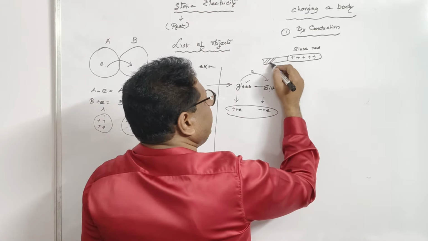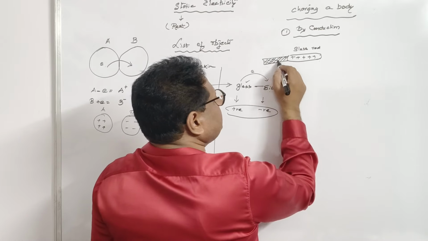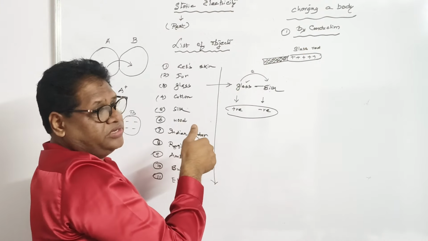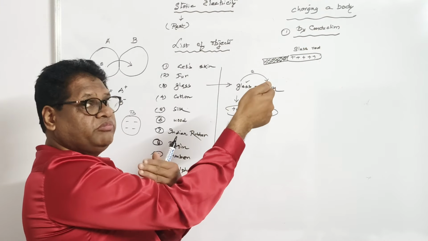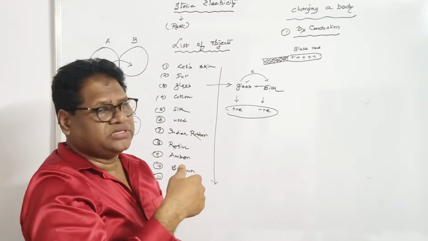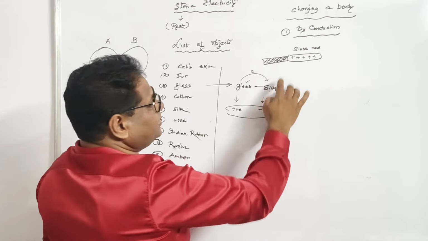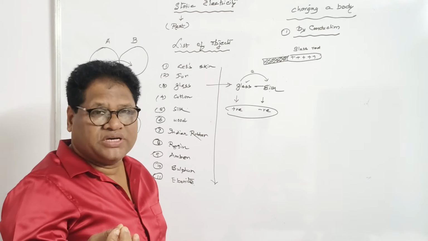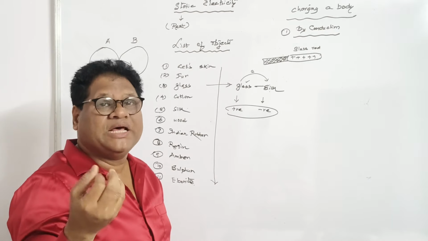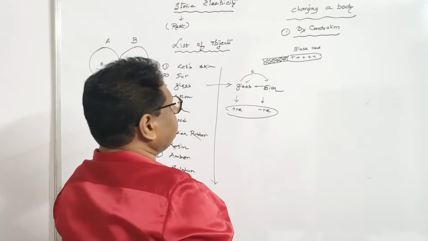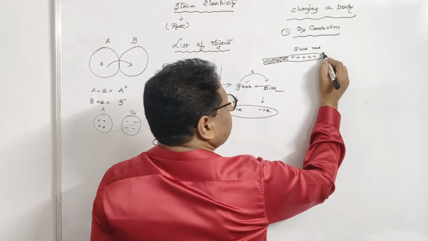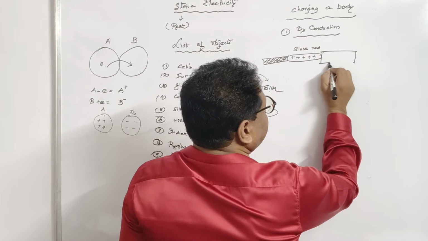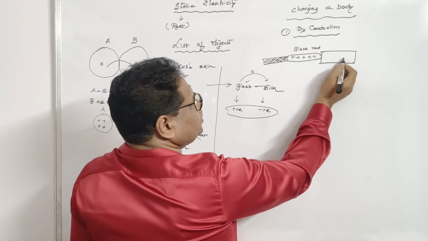This is the insulated handle, because we must see that when we are holding this particular charged body, the charge might flow through our body because the human body is a good conductor of electricity. So make sure to place an insulated handle. Insulated handle means the body which doesn't pass the charge. Like you can take wood, plastic. So these are insulators. Now make it touch a neutral body. This is the neutral body, which has no charge.